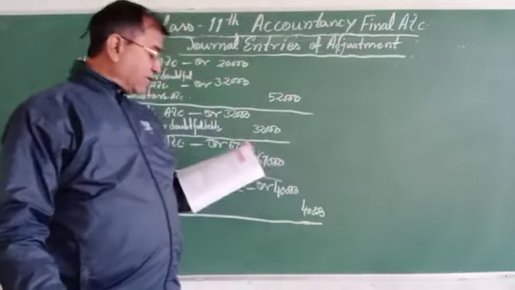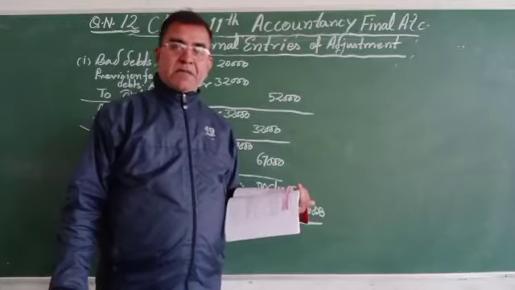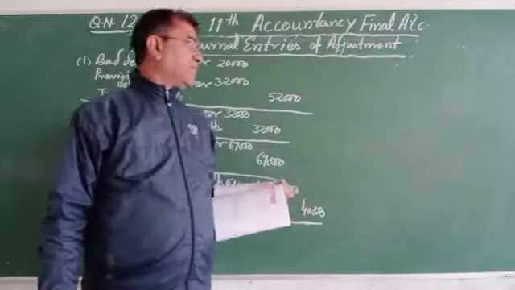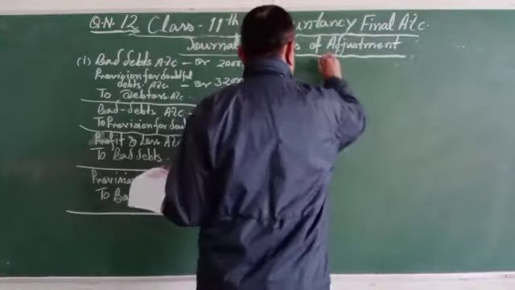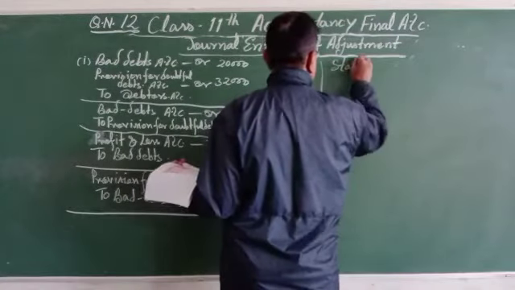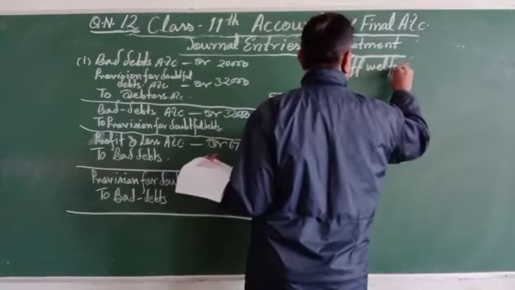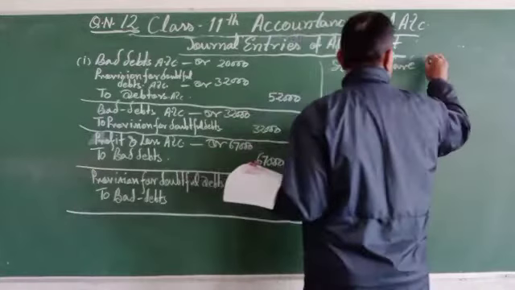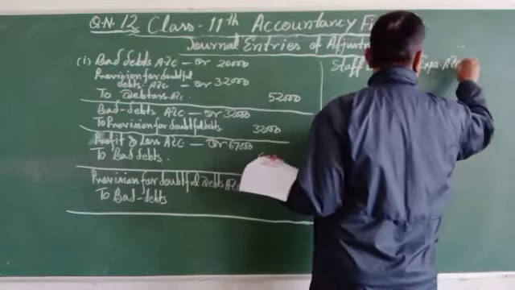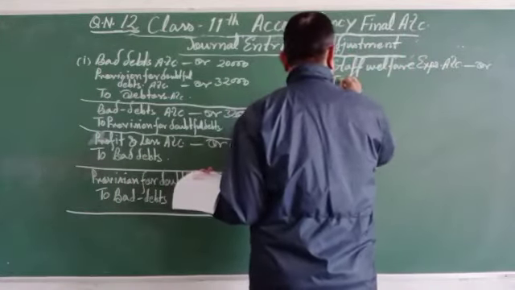Means the journal entry will be staff welfare expenses account. That is staff welfare expenses account debit to purchase.